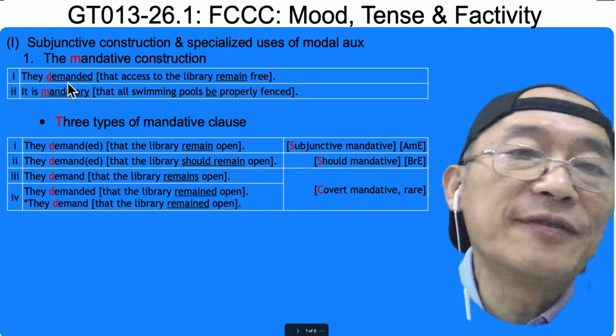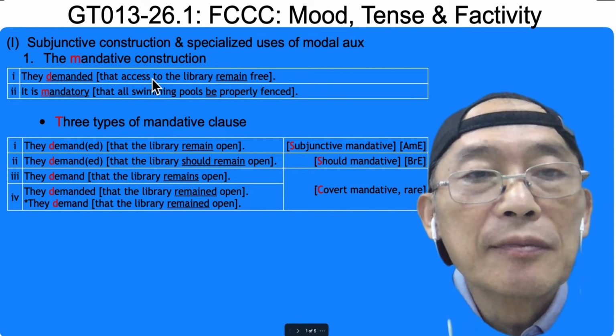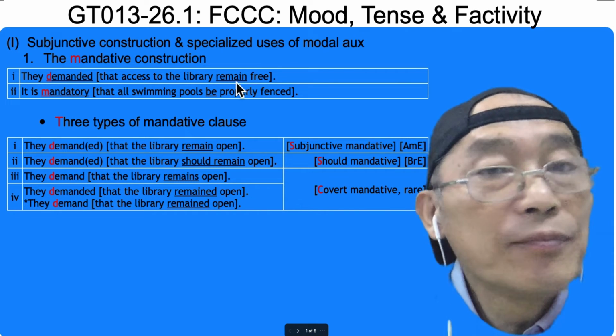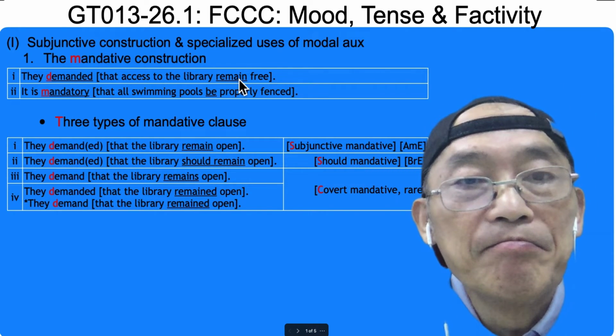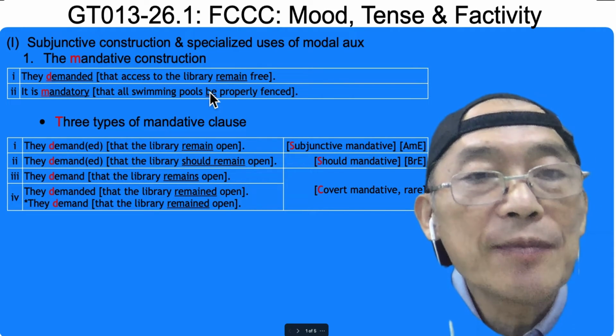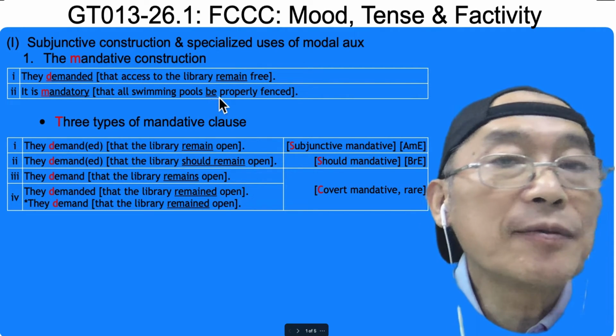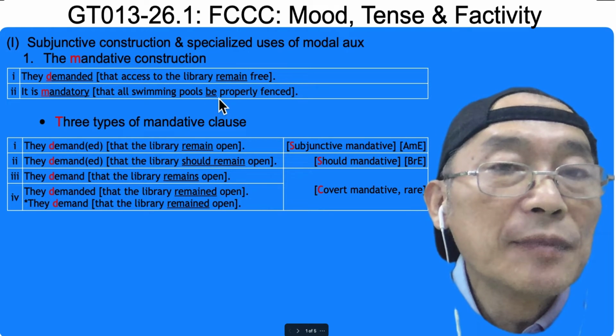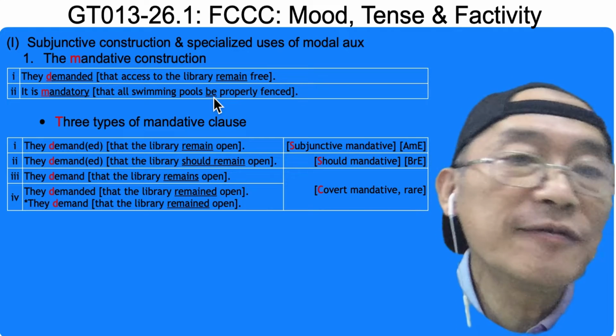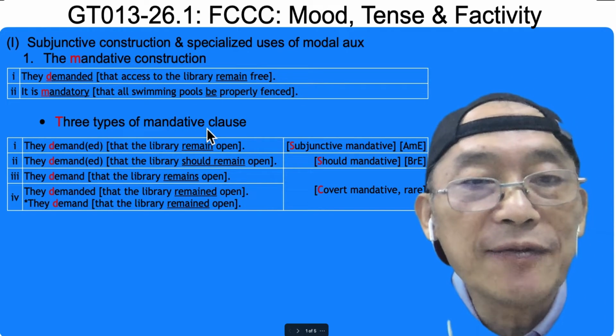So pure mandative uses the plain form, the subjunctive mandative, the plain form of the be verb. So yeah, subjunctive mandative, or you can say pure mandative, and there are three types of mandative.